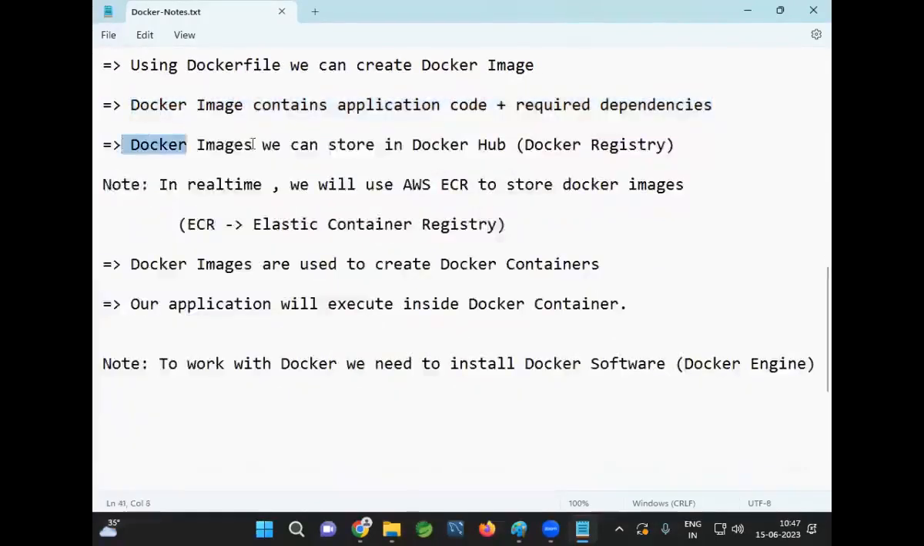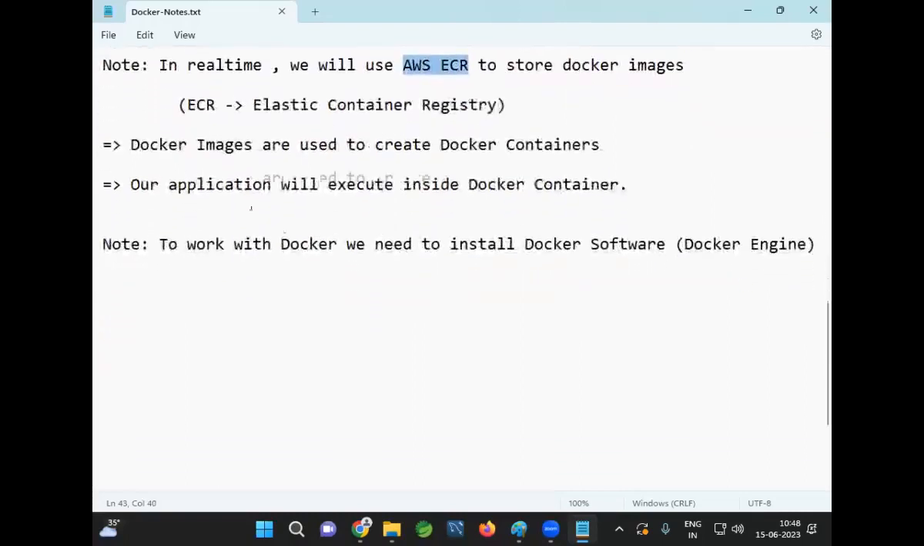Docker images we can store in the Docker hub, that is also called as Docker registry. In the real time, we will use AWS ECR to store Docker images. So Docker images we can store in the Docker hub or we can store in the ECR. What is the purpose of Docker images? Docker images are used to create Docker container.